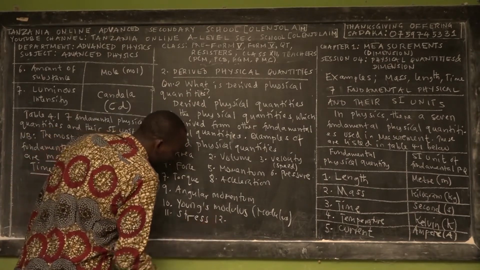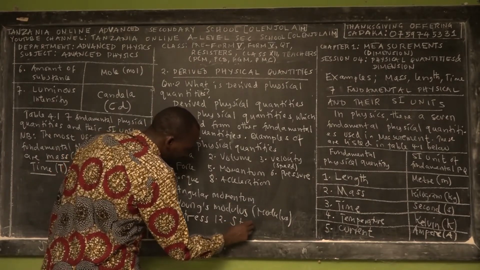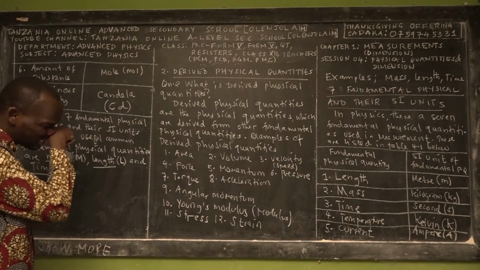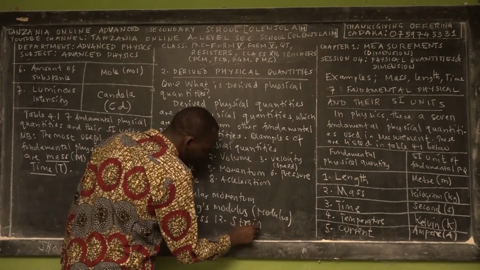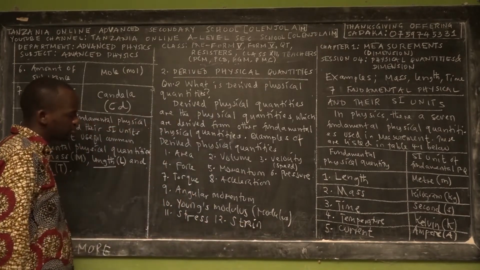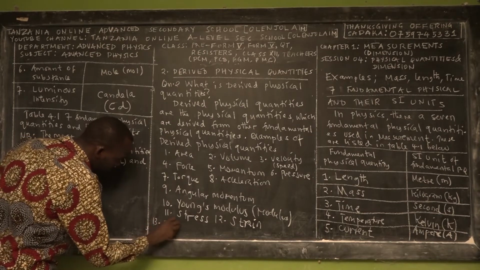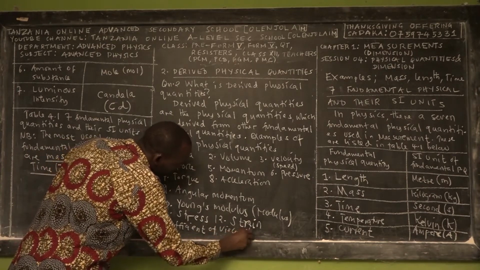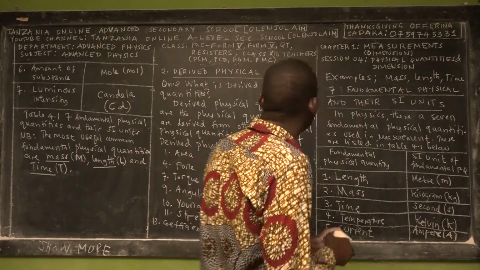The 12th example of derived physical quantity is strain, because it is expressed in the fundamental quantity of length. And the 13th is the coefficient of viscosity, etc. So I've mentioned 13 examples of derived physical quantities.